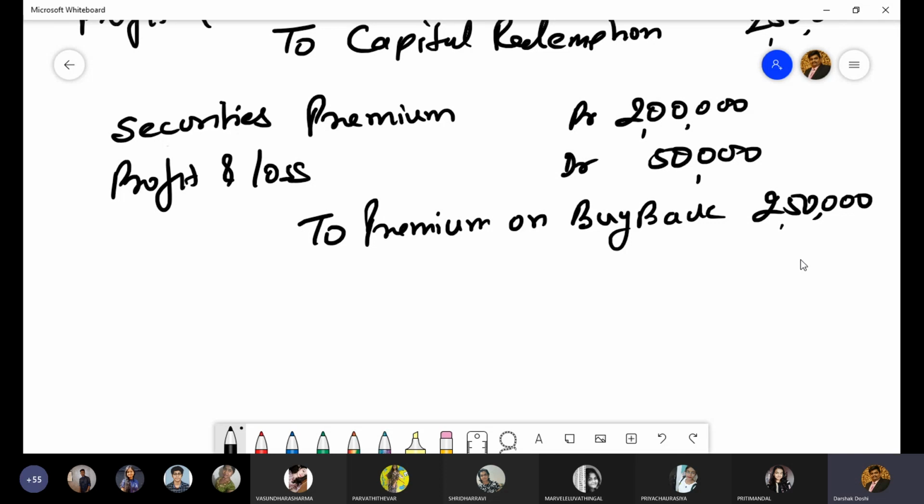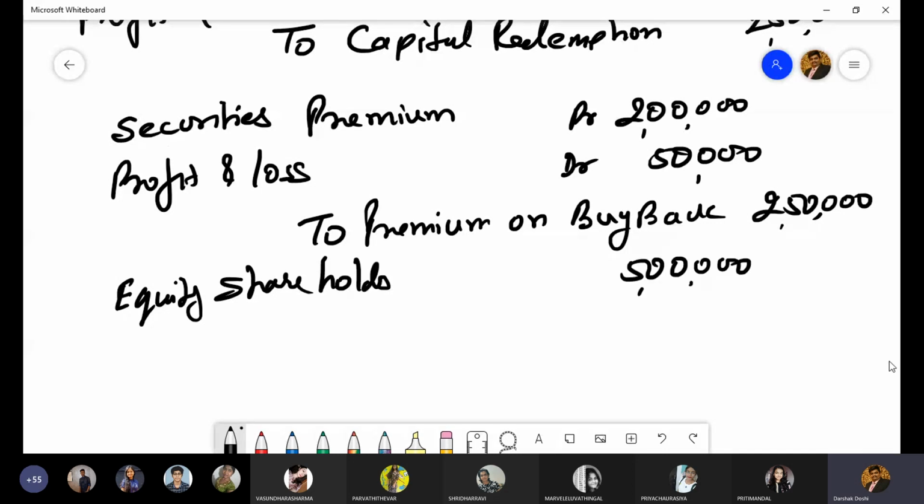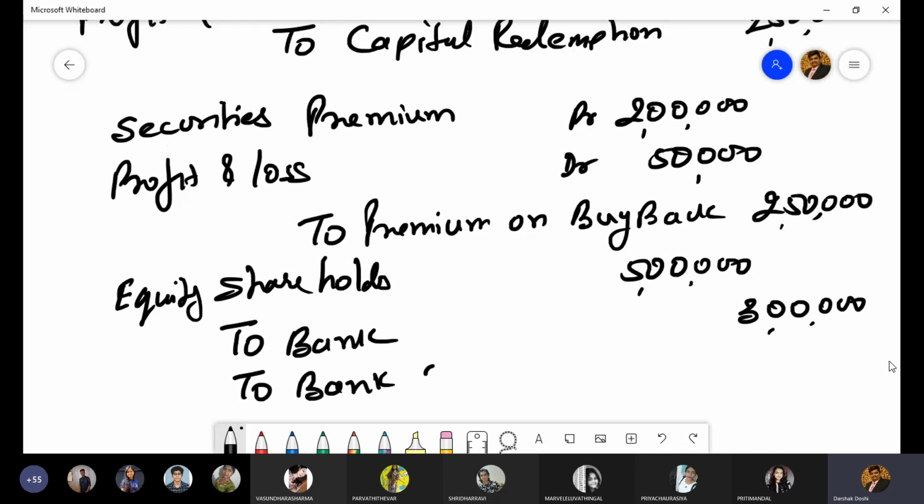In that case, entry will be equity shareholders 5 lakhs to bank 3 lakhs, to bank overdraft 2 lakhs.